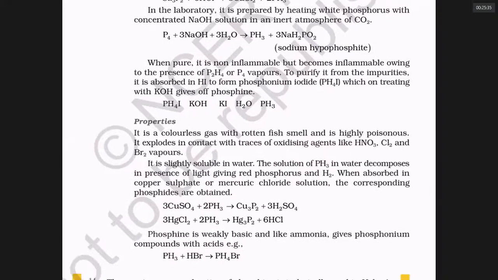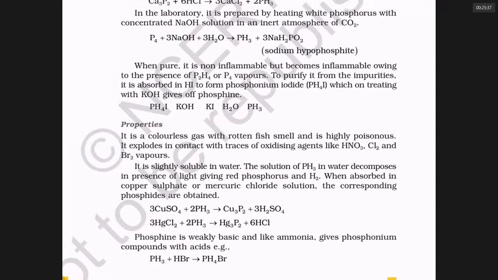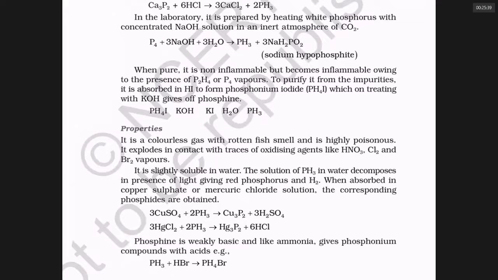Okay, sir? Very pure PH3 is not combustible. But if there are any impurities, PH3 will catch fire instantaneously. The normal impurity in PH3 is P2H4. If you want to remove the impurities from PH3, you have to pass it through HI.